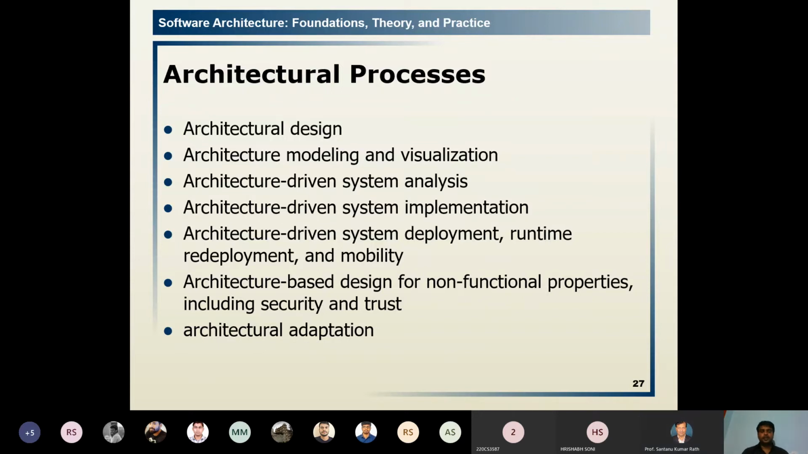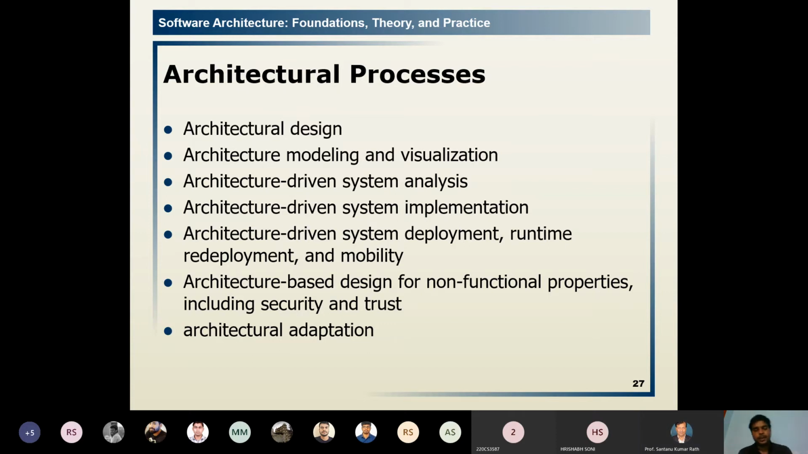Then architecture-based design for non-functional properties, including security and trust. These are very important non-functional properties for any architecture. NFP is a very important thing, including security and trust. What are the others? Reliability, efficiency, availability, scalability, fault tolerance. These are the six NFPs associated with architecture.